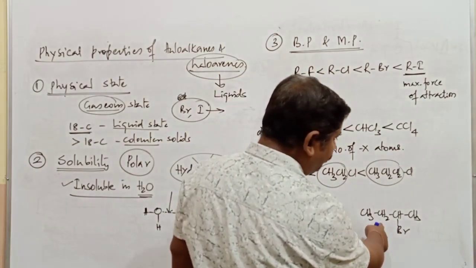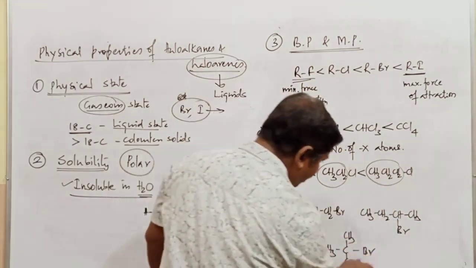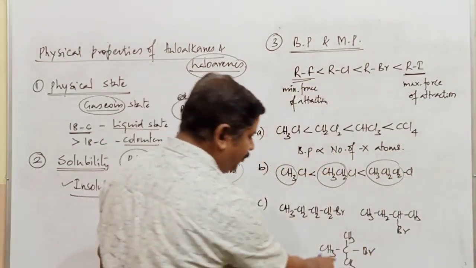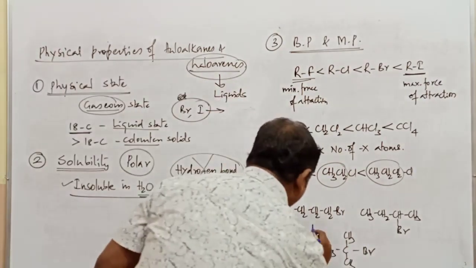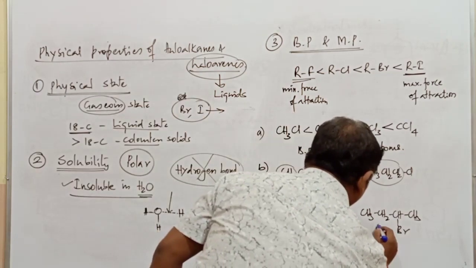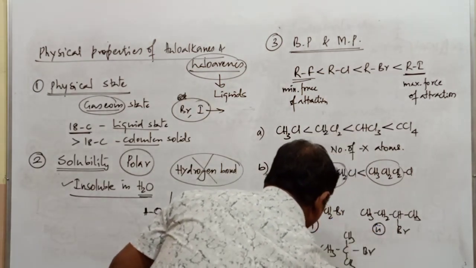The second is 2-bromobutane, commonly secondary butyl bromide. The third is commonly tertiary butyl bromide, and its IUPAC name is 2-bromo-2-methylpropane. I'll mark them as first, second, and third.